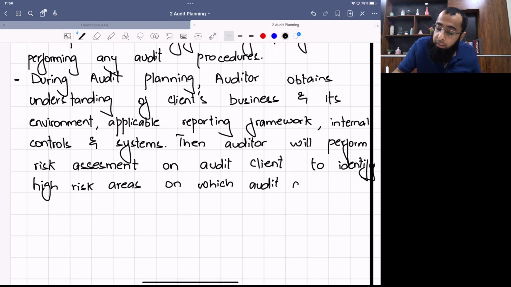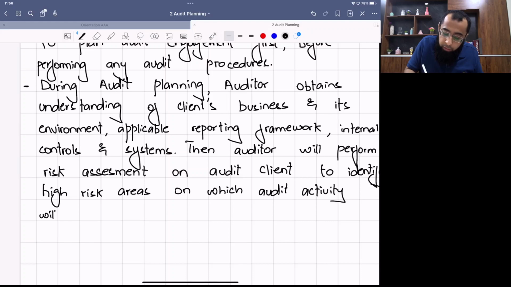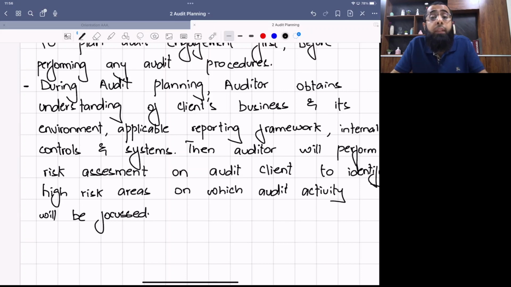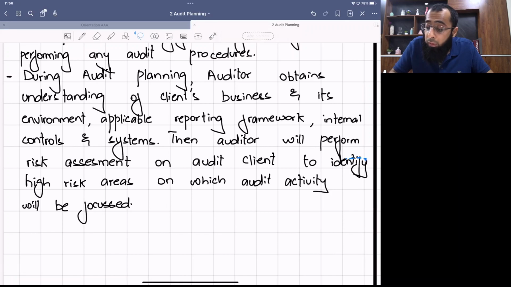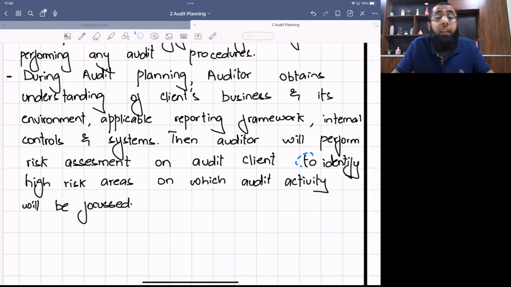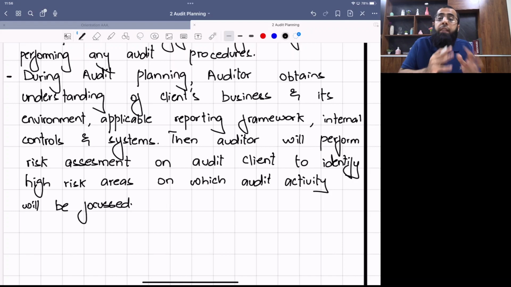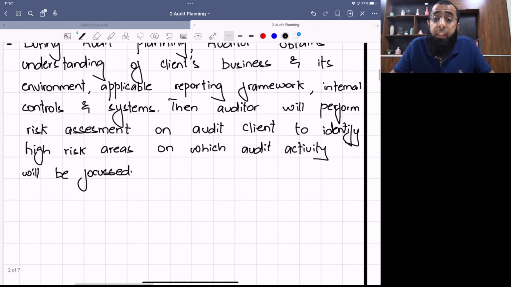It is very important that the auditor performs the risk assessment and identifies the high risk areas. Risk assessment includes business risk, the risk of material misstatement, and audit risk. These are the high risk areas in which I am facing a risk that my opinion may go wrong, or which are affecting the client's business. So I have to focus more on these areas, and the audit activity will be focused more on those areas.